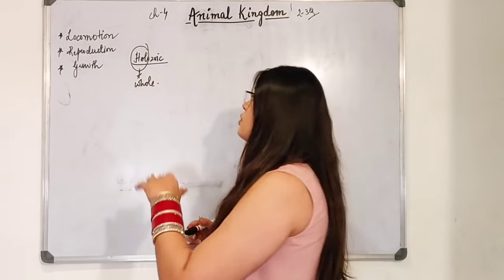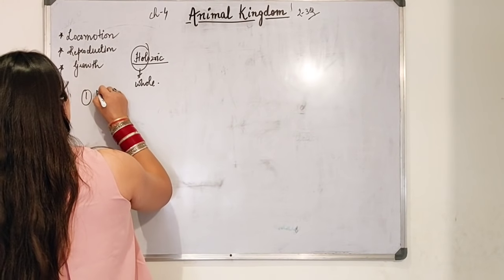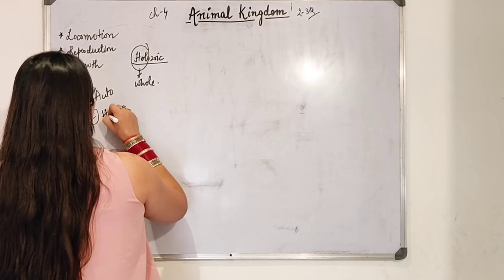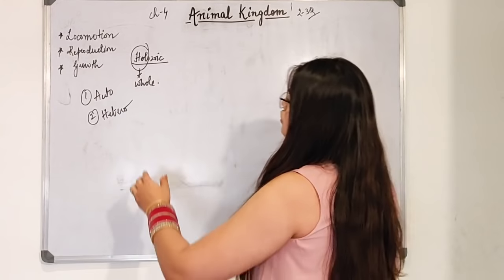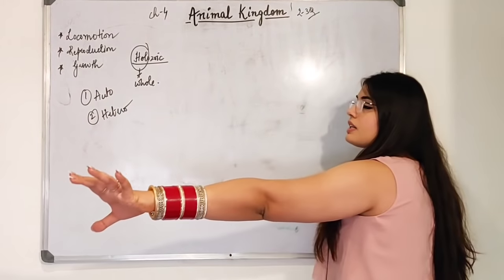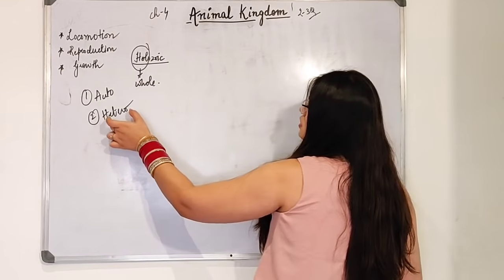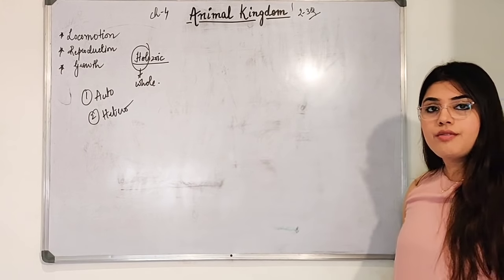There are two types of organisms. The first one is autotrophic and the second one is heterotrophic. This you have been studying from class 7th or 8th. Autotrophic mode of nutrition is shown by organisms which prepare their own food, and heterotrophic mode of nutrition is shown by organisms which are dependent on others for their food.